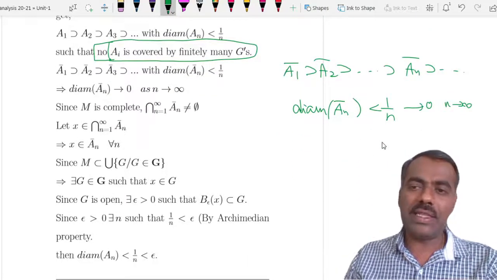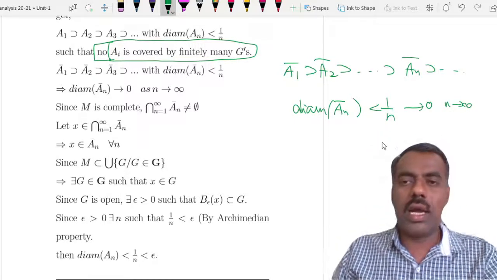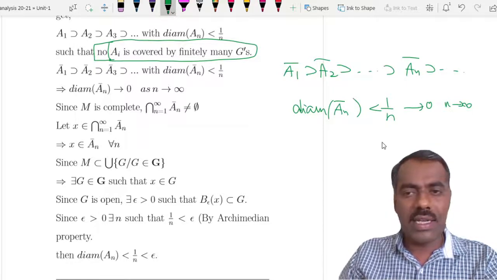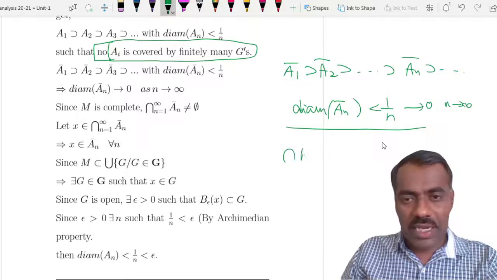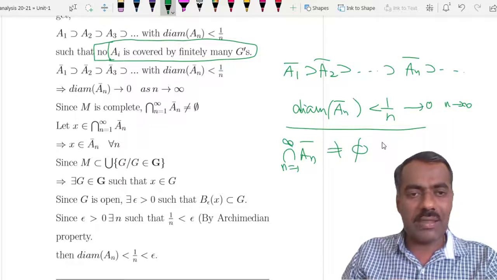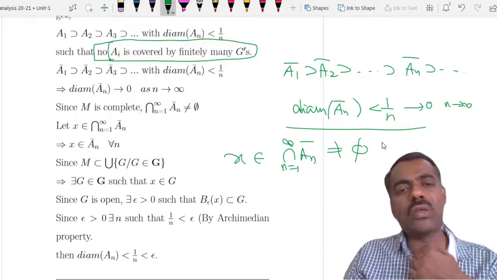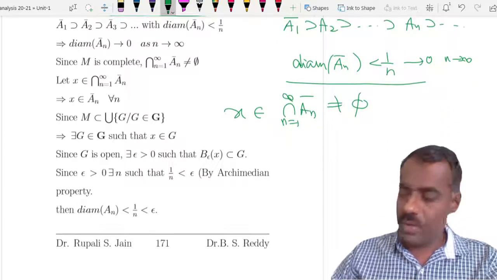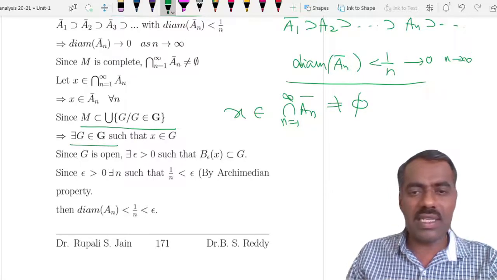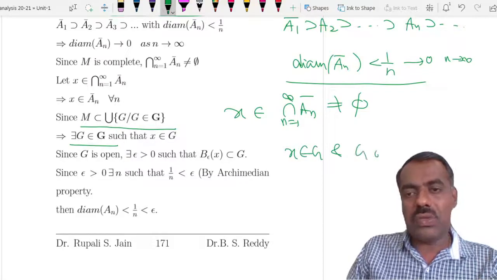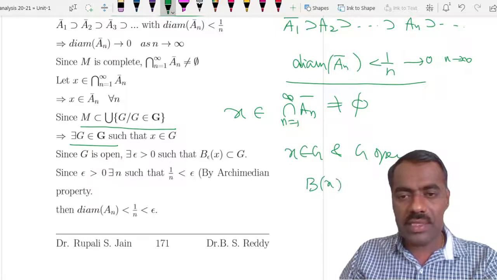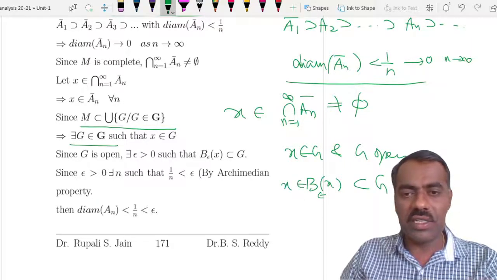That means we have a decreasing sequence of closed and bounded subsets, therefore closed subsets, so we can apply that result. As the diameter tends to 0, that shows that the intersection of An bars, n from 1 to infinity, is non-empty. So suppose x belongs to it, then x belongs to An bar for every n, right? Now x is also an element of M and M is covered by the union, so there exists some G such that x belongs to G, and G is open. So by definition there exists a ball Bx of some epsilon completely contained in G.